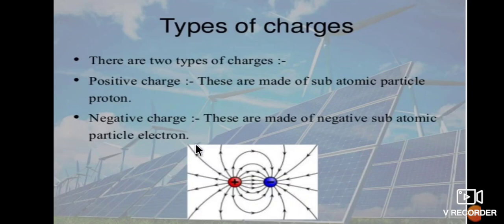Next we can understand the types of charges. There are two types, already told. Positive charge is made up of subatomic particles called protons. And negative charge is made up of negative subatomic particles called electrons. Understand? Therefore the substance having positive subatomic particles called protons is called positive charge. The substances made up of negative subatomic particles, electrons,